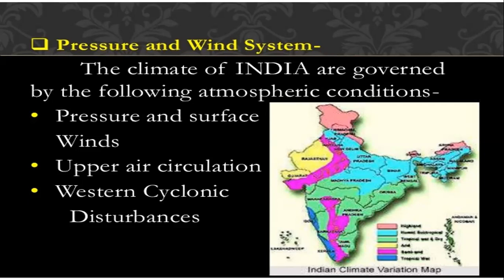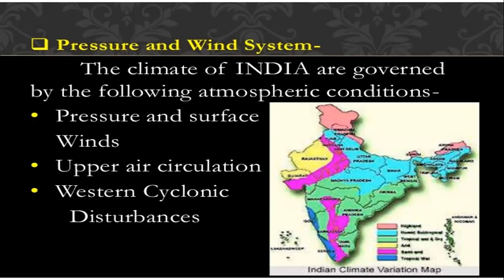Due to this, a complete reversal of the direction of the winds is caused during the summer season, and air moves from the high pressure area over the southern Indian Ocean in a southeasterly direction, crosses the equator and turns right towards the low pressure area over the Indian subcontinent. These winds are called southwest monsoon winds. These winds blow over the warm oceans, gather moisture, and bring widespread rainfall over the mainland.